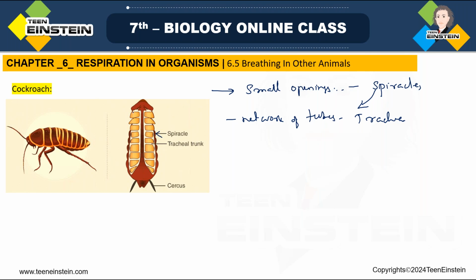Okay, so here you need to draw the diagram of cockroach, and there you can mark the small holes which are called spiracles, and the tracheal network also you can show, the network of tubes which is called trachea, and through that it is getting diffused into the cells or tissues.